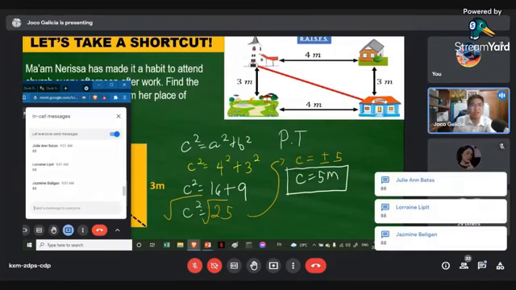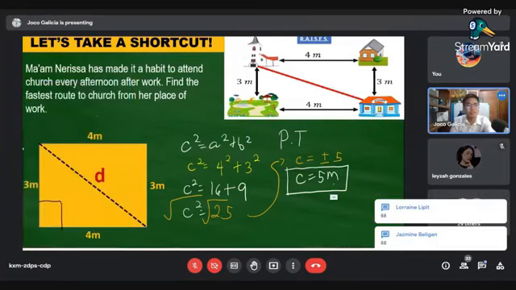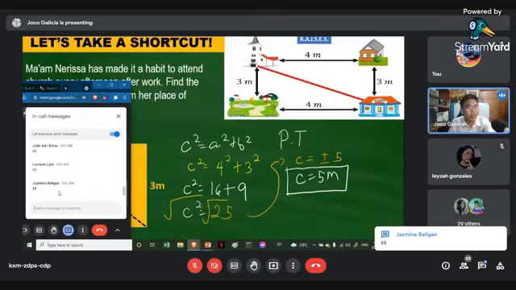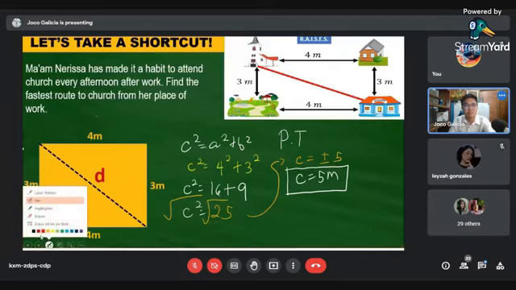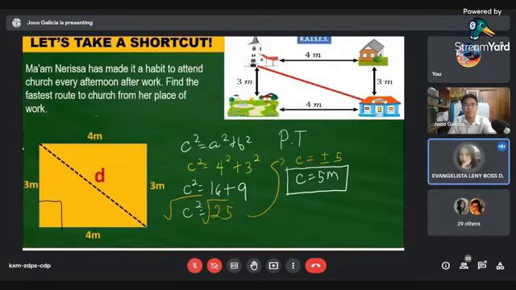Should Ma'am Nerissa travel 5 meters every day, Gonzales? Alright. Kindly help her, Evangelista. Hindi na po magta-travel si Ma'am Nerissa ng 7 meters araw-araw. Magiging 5 meters na lang.